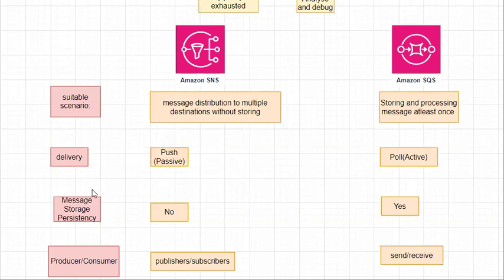Coming to message storing and persistence, I've already told you SNS does not focus on storing. It's buffer based storage, so that's why it does not provide message persistence. Whereas SQS can store the message, so it can provide you message persistence through storage.